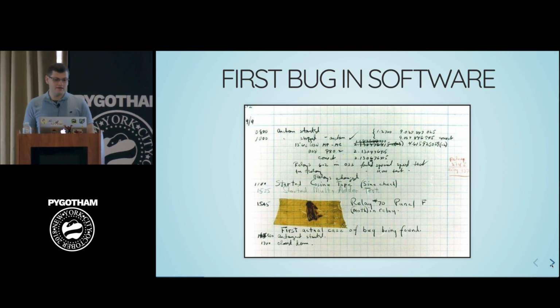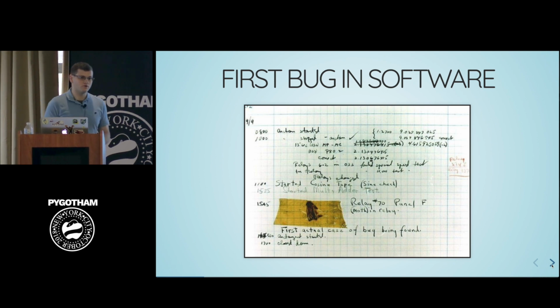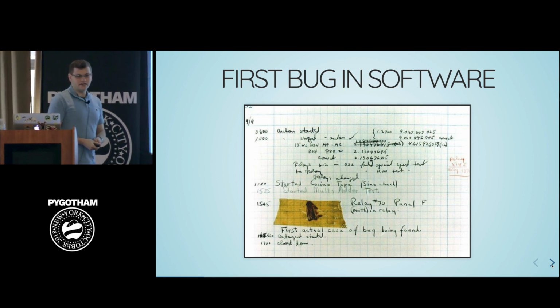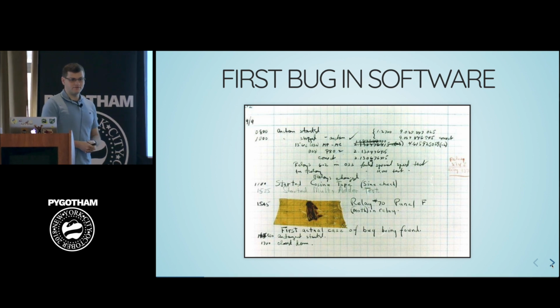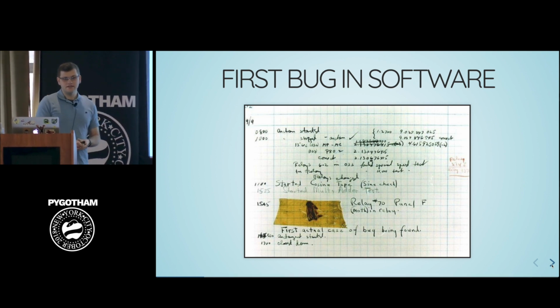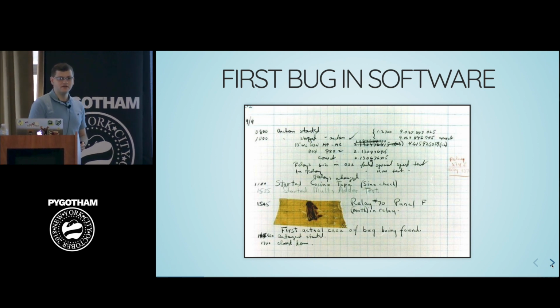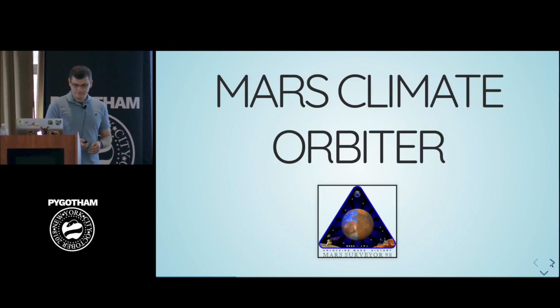Later on, in the mid-20th century, engineers used the word bug to describe malfunctions with military gear. And if you're a science fiction aficionado like me, you might recognize the name Isaac Asimov, a very famous science fiction writer. In one of his early short stories, Catch the Rabbit, he describes a malfunction in a robot by using the word bug.